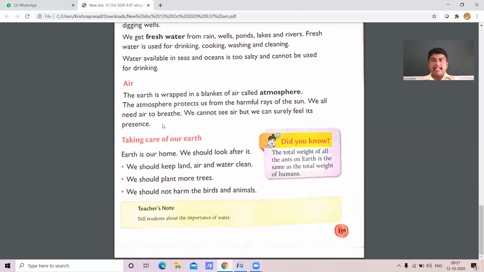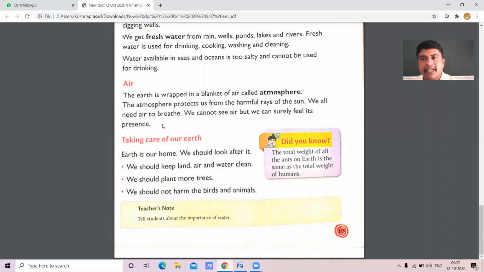Do you know, children, do the sun's rays reach directly to the earth? No, not at all. We have the ozone layer. The ozone layer will cut the harmful rays reaching the ground. We all need air to breathe.